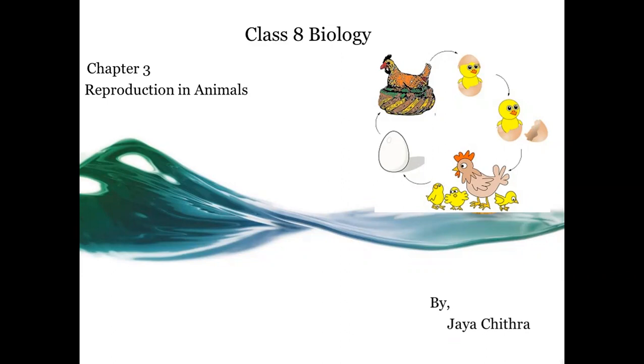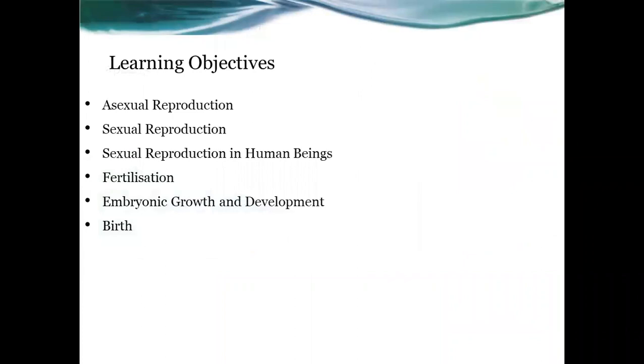Hello students, in this video you are going to study chapter 3, reproduction in animals. Learning objectives of this chapter: asexual reproduction, sexual reproduction, sexual reproduction in human beings, fertilization, embryonic growth and development, and birth.